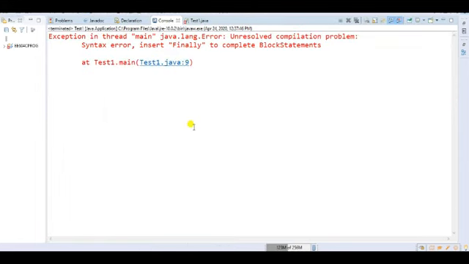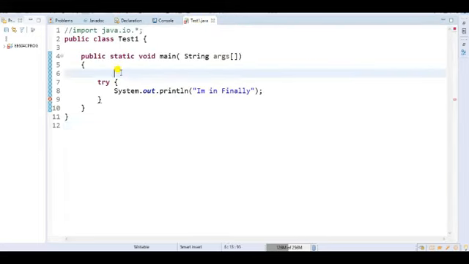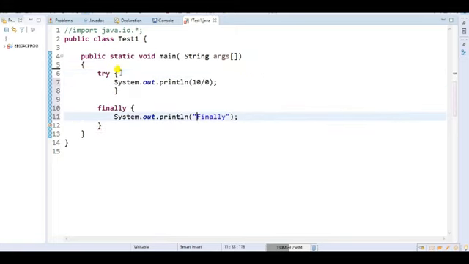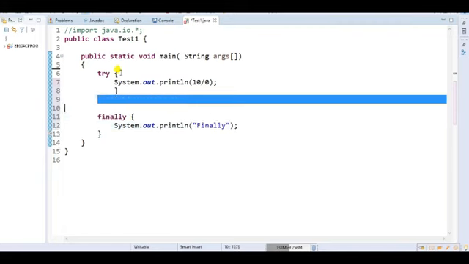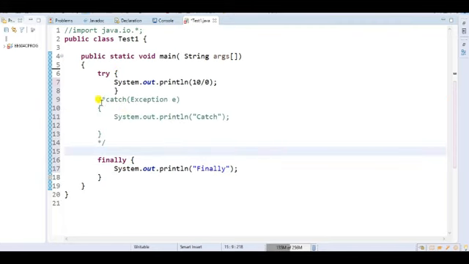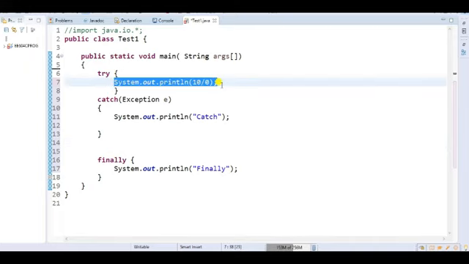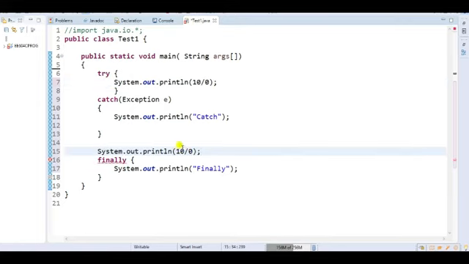I always get the same result, right? So we have to use try and finally, and we can also use catch in between, right? But if I use any statement, for example, I am just giving a simple message to print this one. Suppose I want to print GMIT.